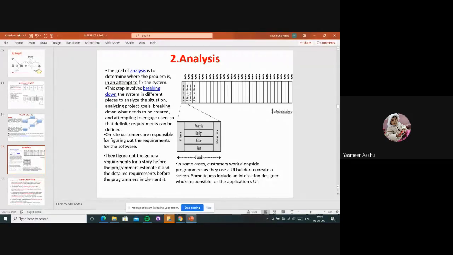Like that they can update according to the market, satisfy the customer, and also get some profit.